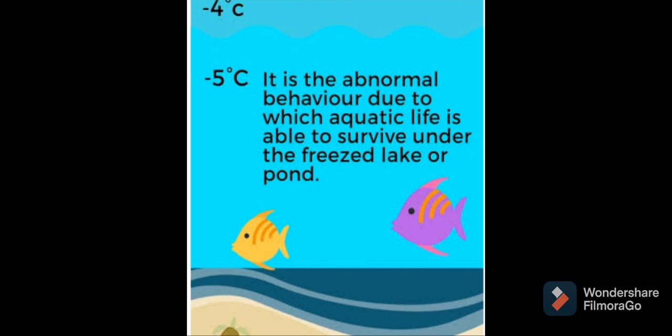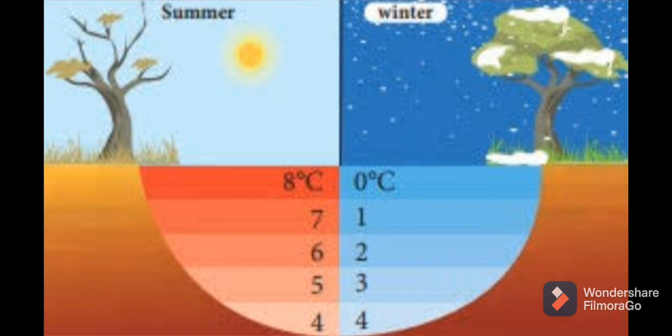So water has maximum density at 4 degrees Celsius. Water shows an unusual property. When it is cooled from a higher temperature, it contracts till 4 degrees Celsius like other liquids. Its volume decreases and density increases. But on cooling further below 4 degrees Celsius, what happens, students?